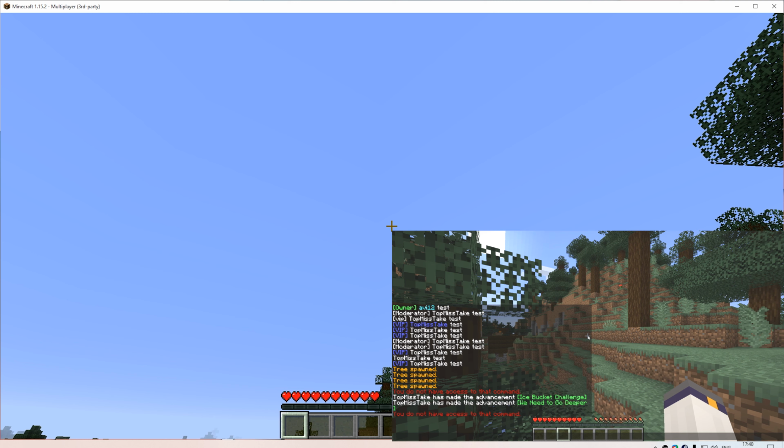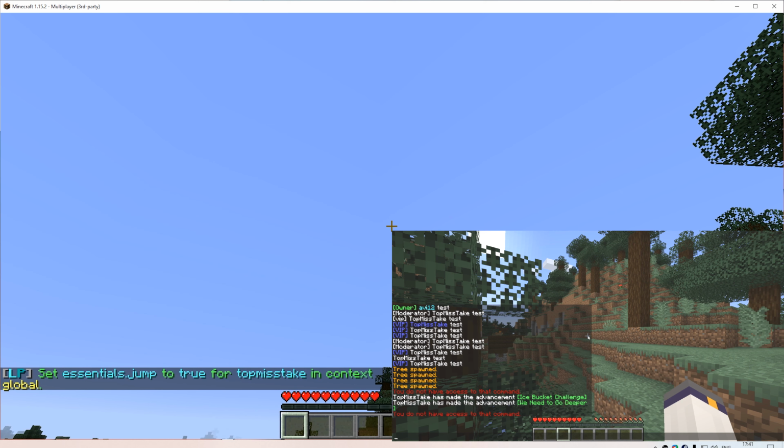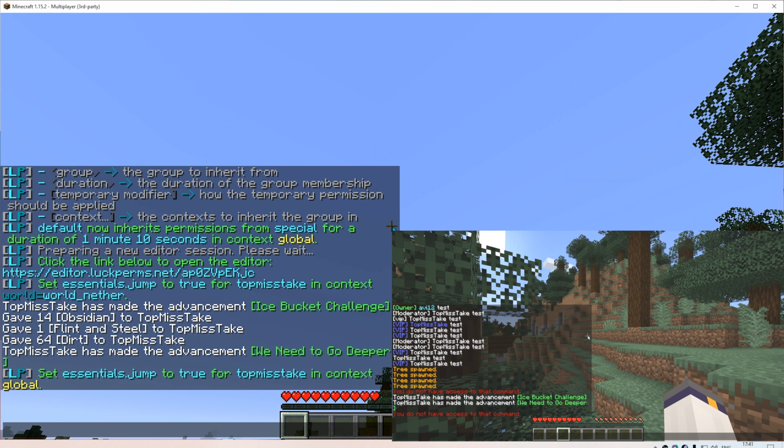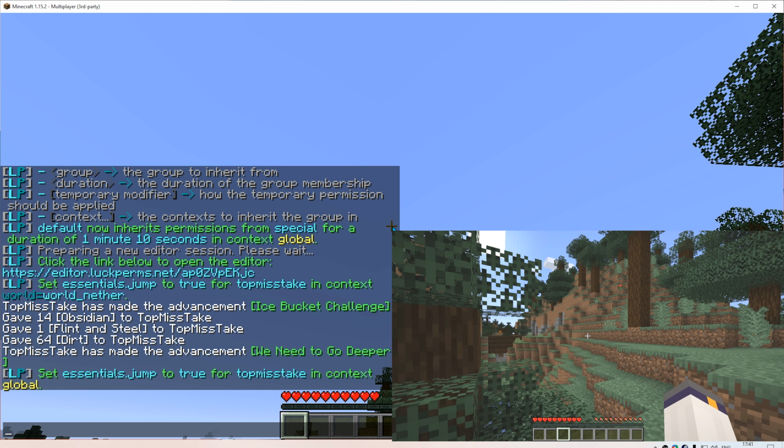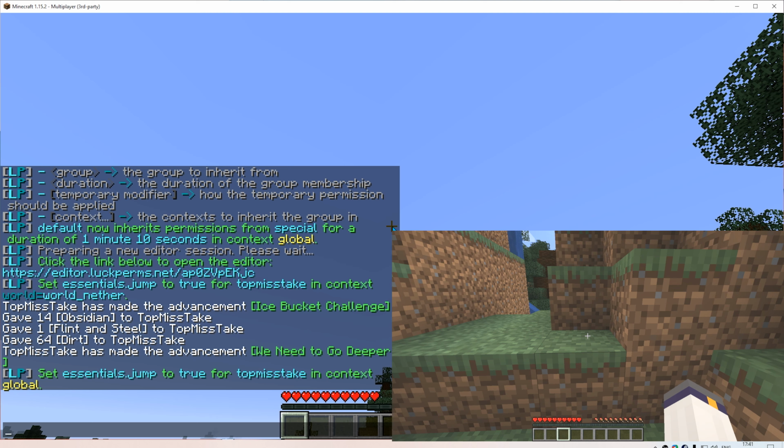Now let's say I change my mind and I allow him to use the jump command regardless of any world or any server that he will be in. In that case, I can change the context to global by simply getting rid of these values. Alrighty, so now he suddenly can jump.